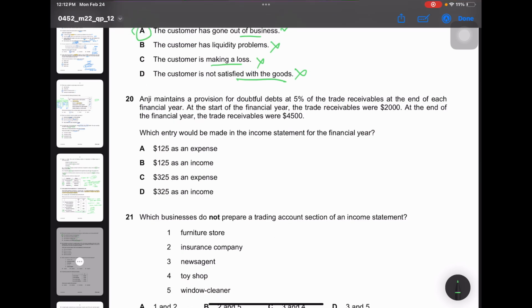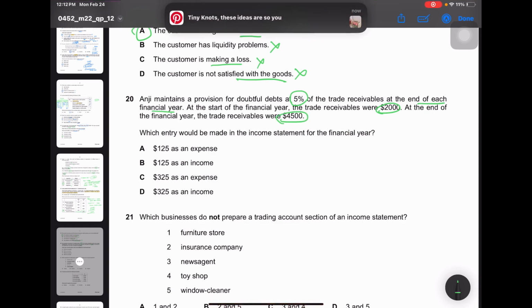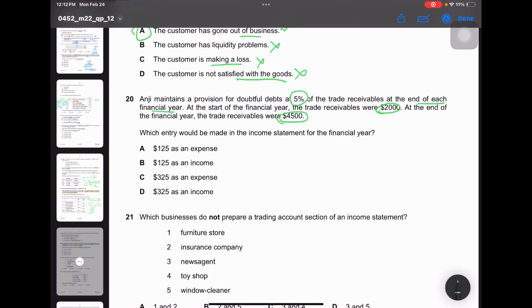Next, ANGI maintains a provision for doubtful debts at 5% of trade payables at the end of each financial year. At the start of the financial year, the trade receivables were 2,000. At the end of the financial year, the trade receivables are 4,500. Which entry would be made in the income statement for the financial year?